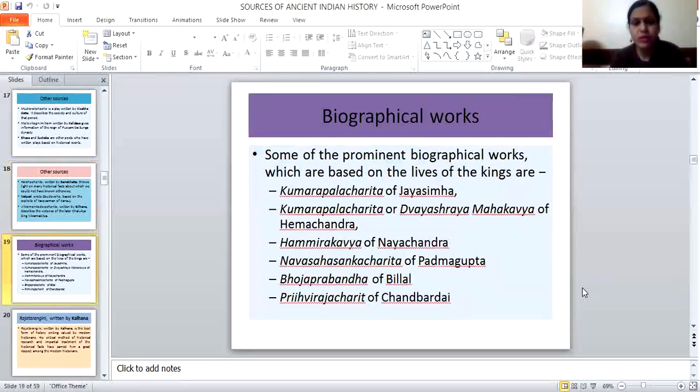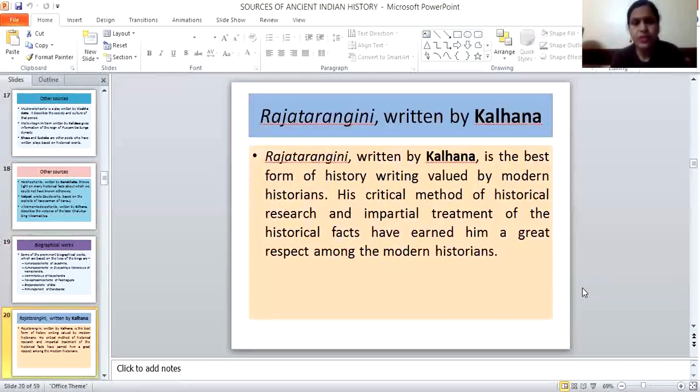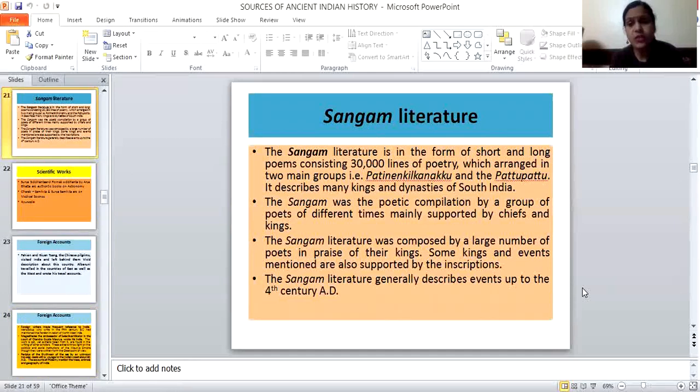Then some biographical works. Rajatarangini, written by Kalhana, is the best form of history writing, valued by modern historians, because previous history writing involved some fact and fiction. But this book is considered by most historians an authentic book because it was written in a systematic manner and gives information about history writing.